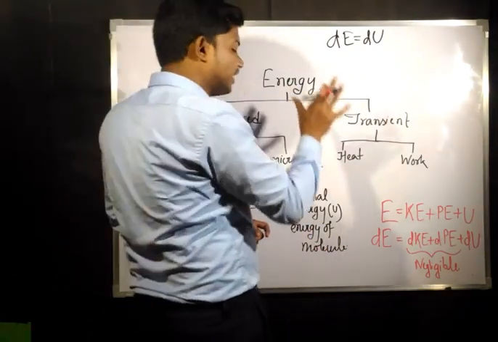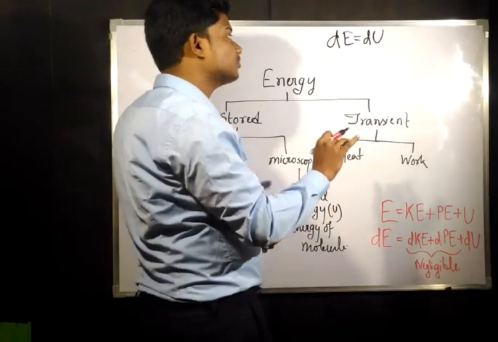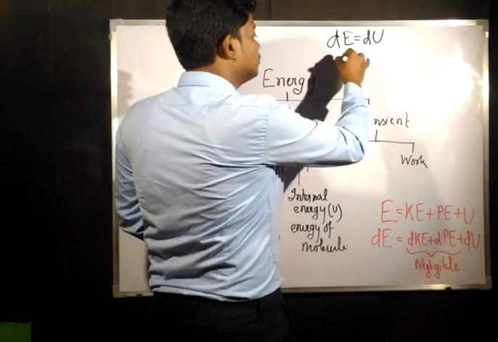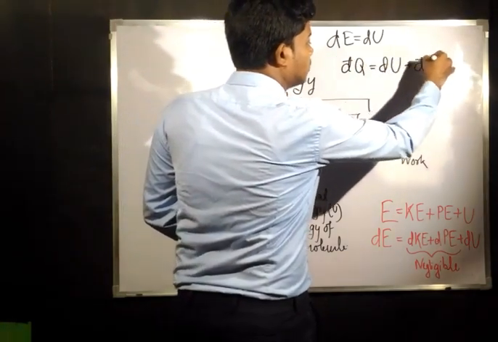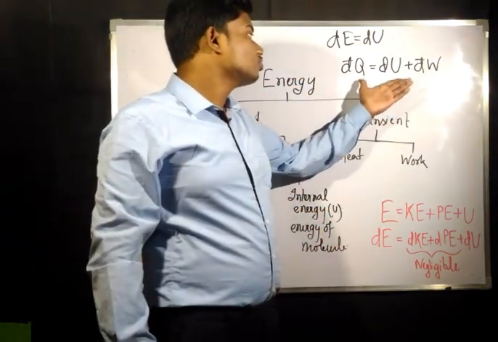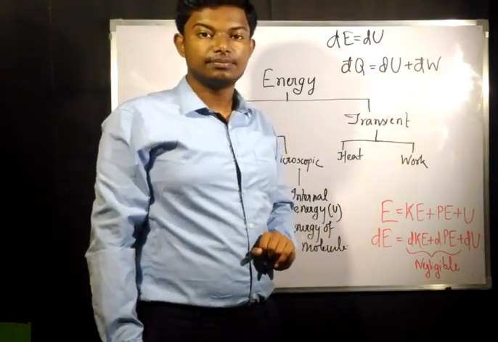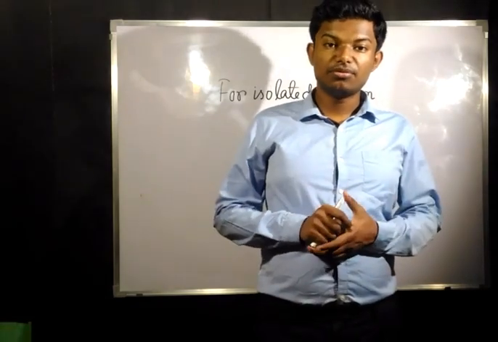Now neglecting the change in kinetic energy and potential energy, the first law of thermodynamics for a process becomes dQ equals dU plus dW. So in most of the cases we take this one, dQ equals dU plus dW. So we have discussed the first law of thermodynamics for a process.